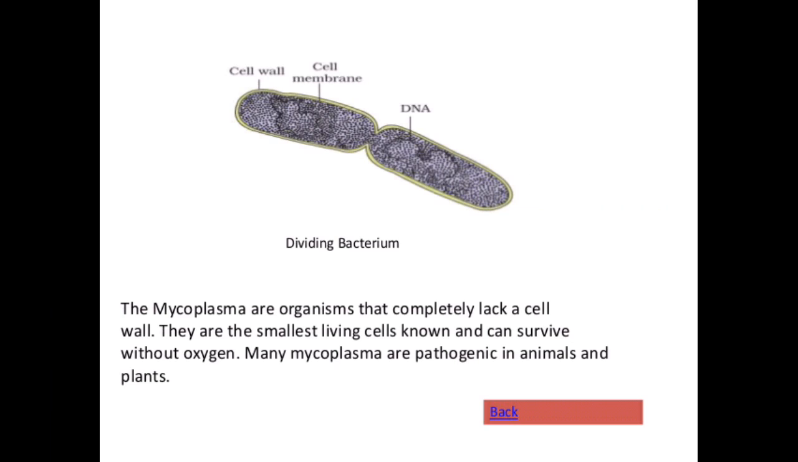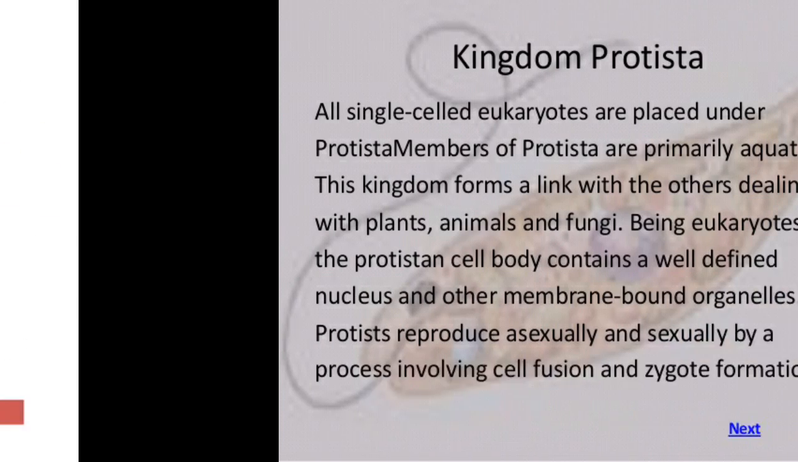Dividing bacterium. The mycoplasma are organisms that completely lack a cell wall. They are the smallest living cells known and can survive without oxygen. Many mycoplasma are pathogenic in animals and plants. For example, PPLO, that is pleuropneumonia-like organism.